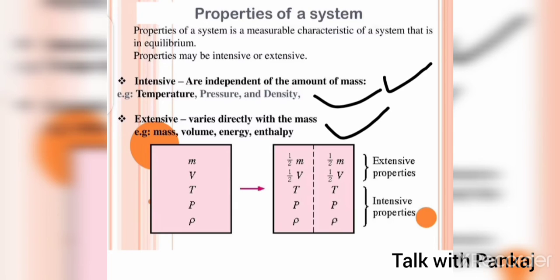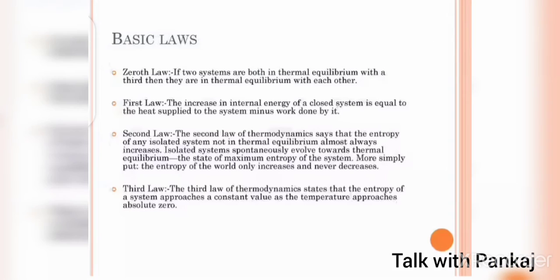An extensive property varies directly with the mass. If the mass changes, then the extensive property will also change. Examples of extensive properties are mass, volume, energy, enthalpy. We can see mass and volume are extensive properties. Temperature, pressure and density are the intensive properties.